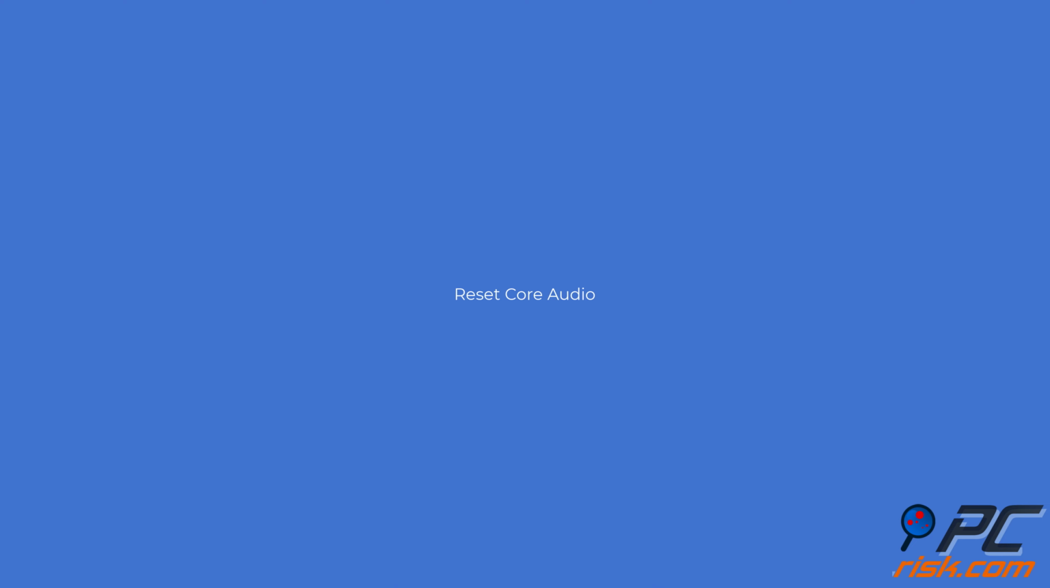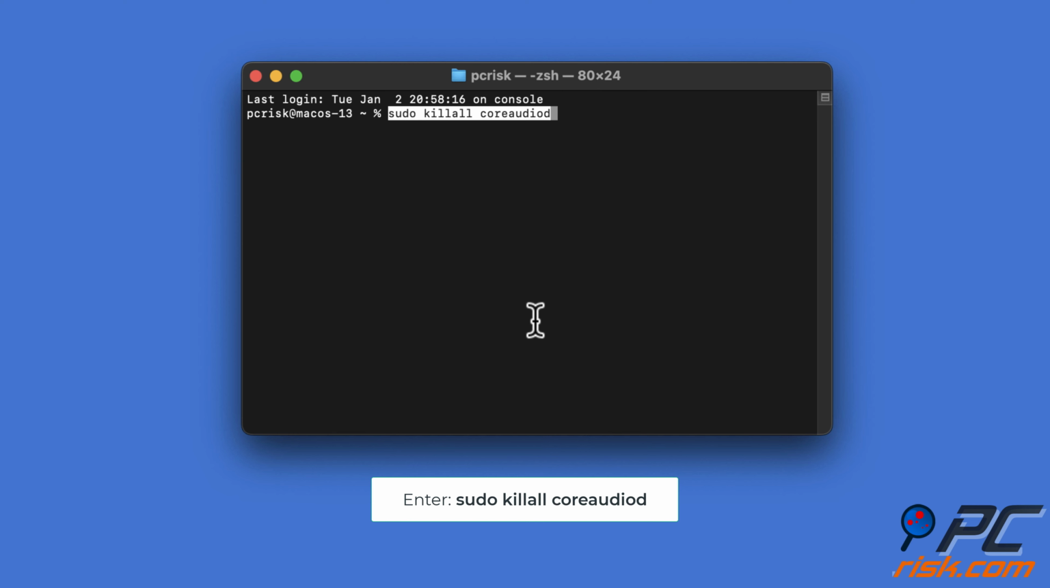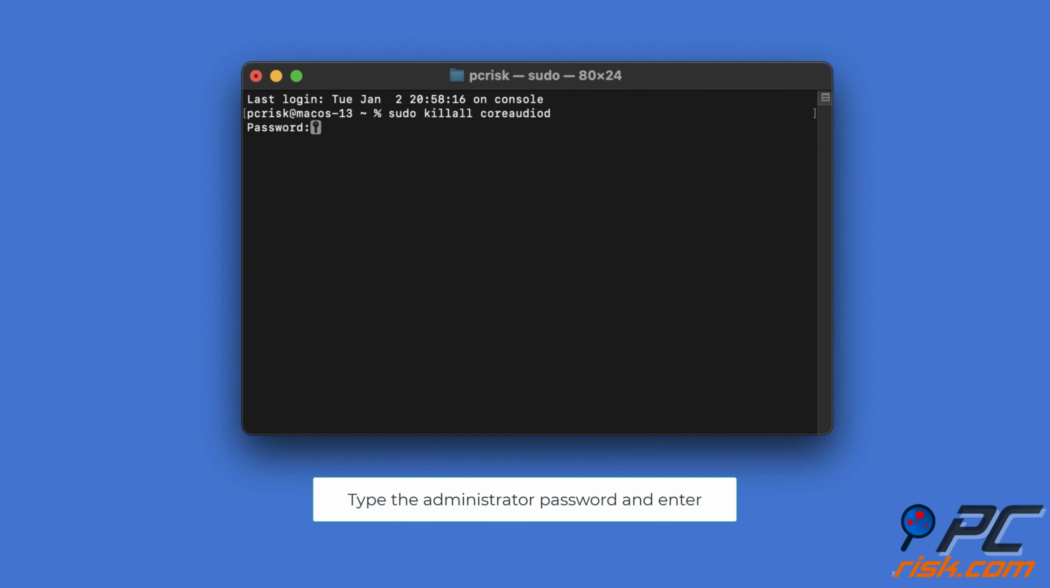Reset Core Audio. Open Terminal. In the Terminal window, enter sudo killall coreaudiod. You may be prompted to enter your administrator password. Type it in, it won't show on the screen as you type, and press Enter. After running the command, wait a moment, then check if the sound is working.